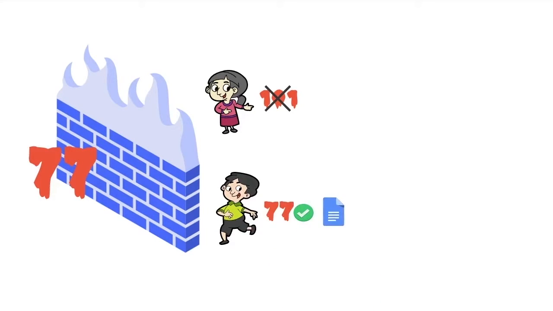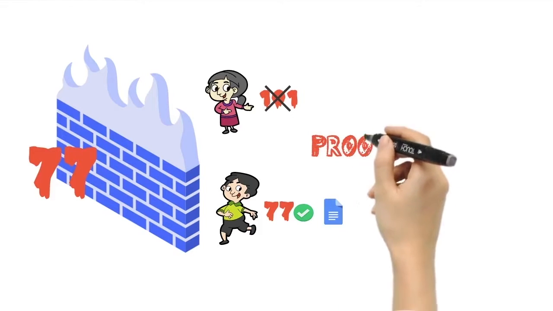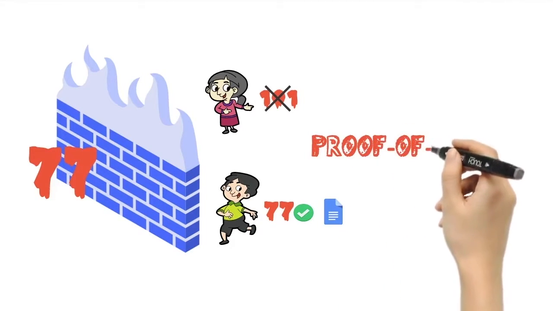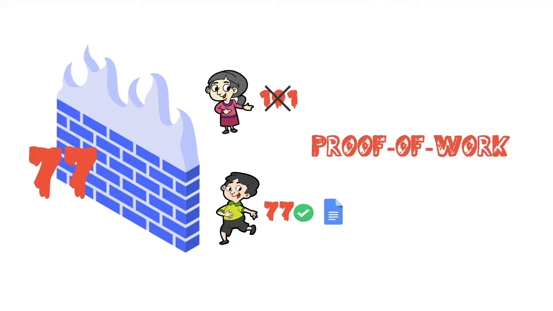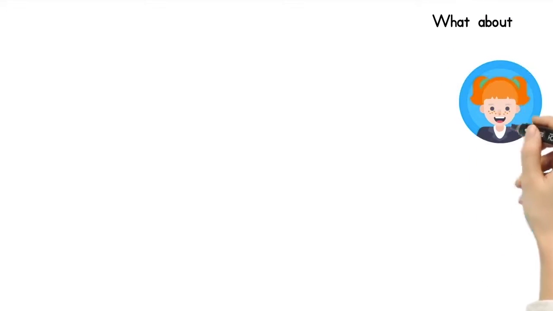In these situations, the fitter the player, the more rounds the player can make, and the higher chance the player gets to guess the number right, as the players need to put in some work to earn the privilege. It is called the proof of work. What about proof of stake?